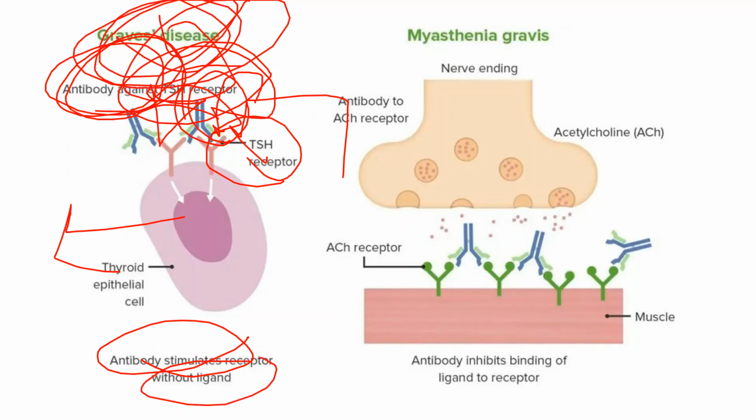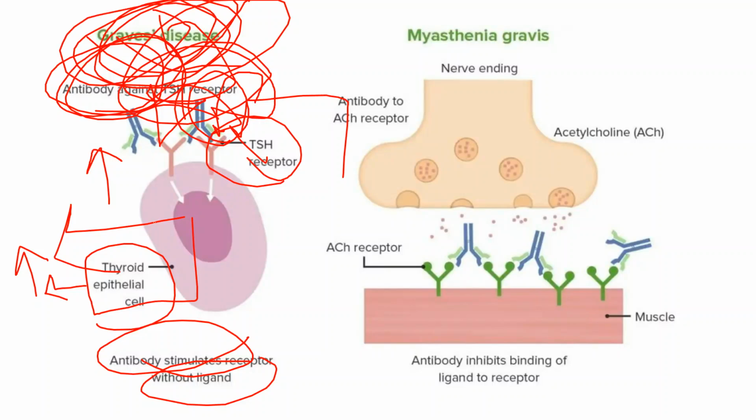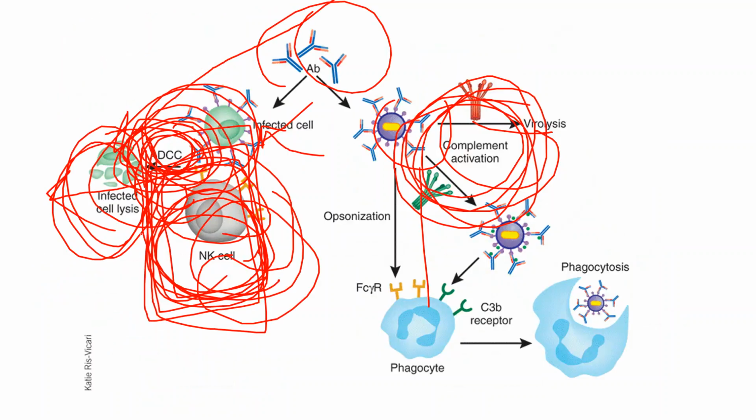It is related to the over-increase of the thyroid hormones, right? Because these antibodies are against the TSH receptor, they go and bind to the TSH receptor and stimulate the thyroid epithelial cells, and we also call it hyperthyroidism. That is Graves' disease. So it comes under type 2 hypersensitivity, right?